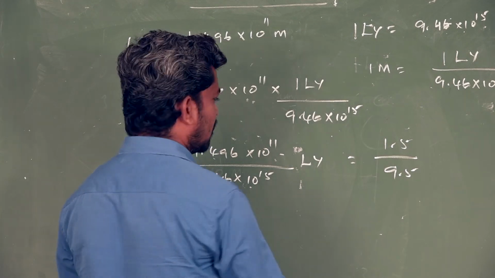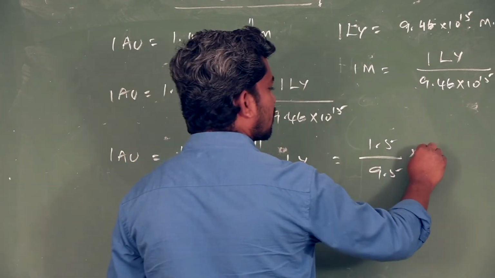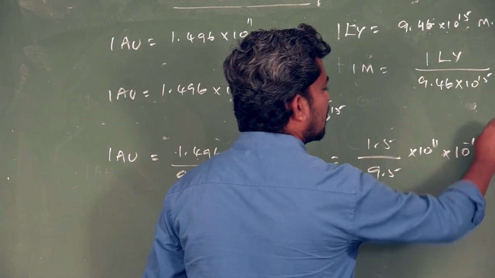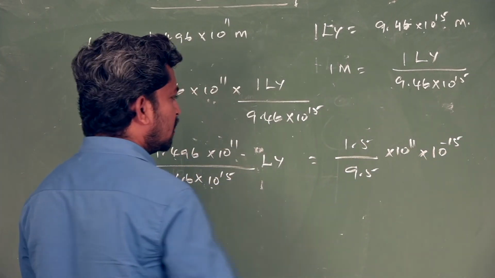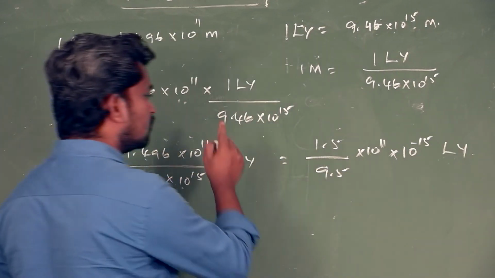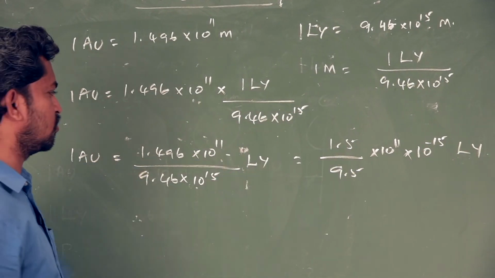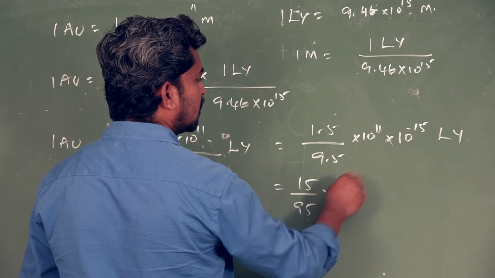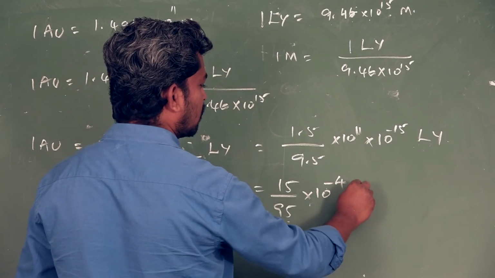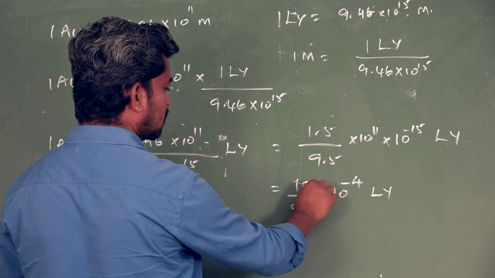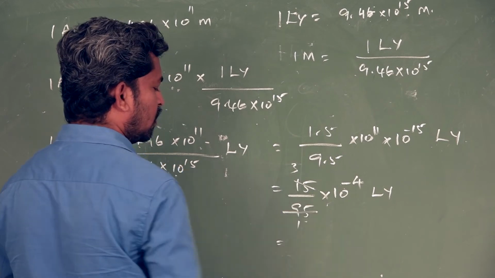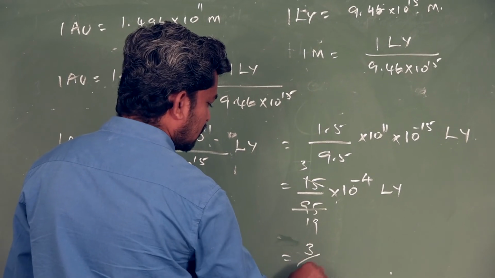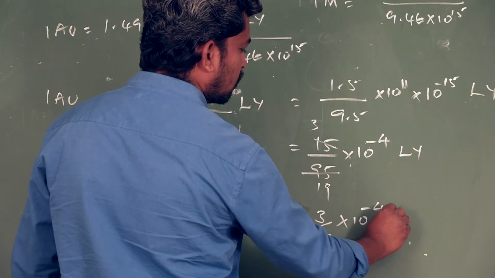Then 10 power 11 divided by 10 power 15 moves the power to the numerator, giving 10 power minus 4 light year, as you know well. So this is 15 divided by 95 into 10 power minus 4 light year, which is 3 divided by 19 into 10 power minus 4 light year.